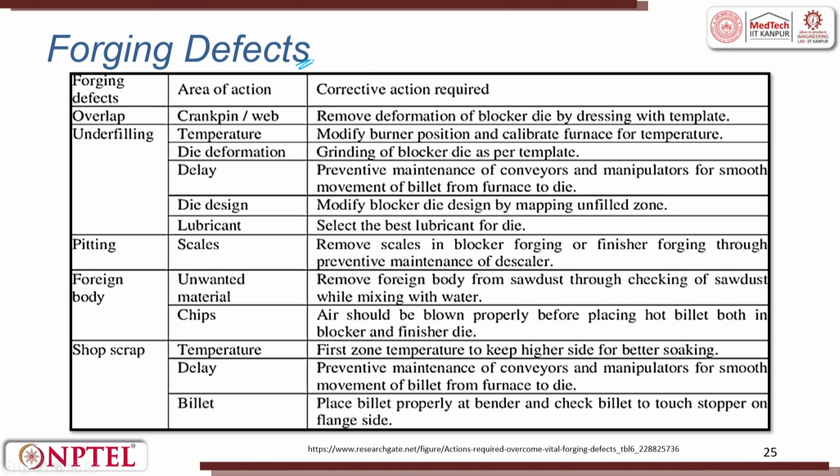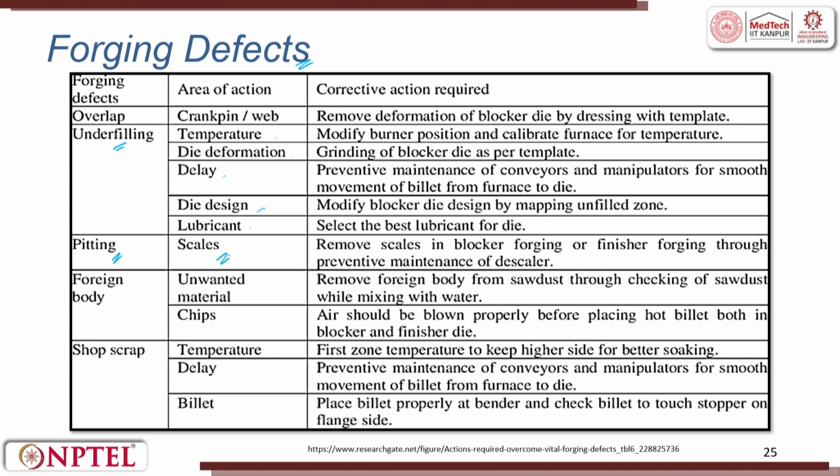In forging there are also a lot of defects. So, these are the defects. Overlap is a defect, where the area of action is crank, pin and web. Remove deformation of blocker die by dressing with template. For underfilling, the action taken involves temperature, die deformation, delay, die pressing and lubricant. So, these are all actions to be taken such that the filling of the die happens properly.